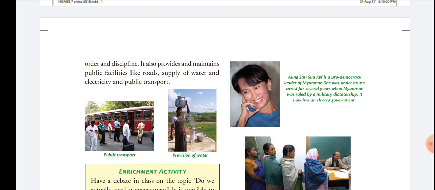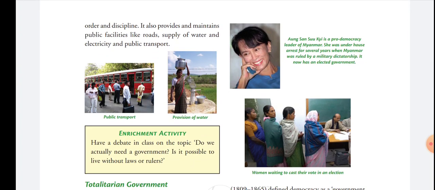Some rules are also made for the people, which they have to follow to avoid accidents. The government also maintains public facilities like roads, supply of water, electricity, and public transport like buses, trains, etc.